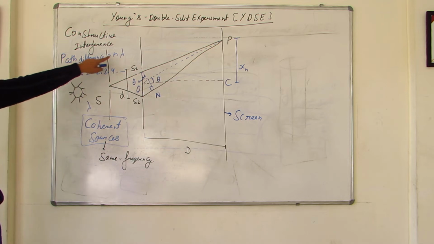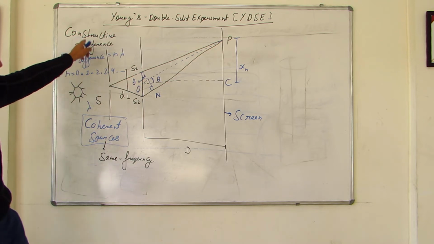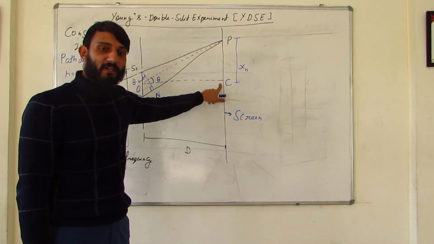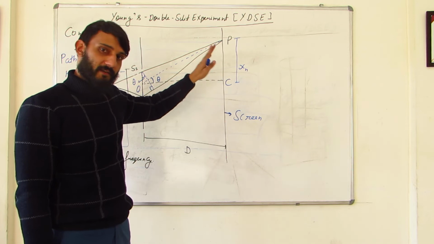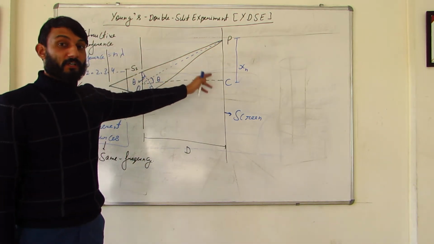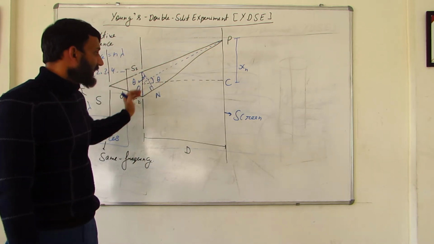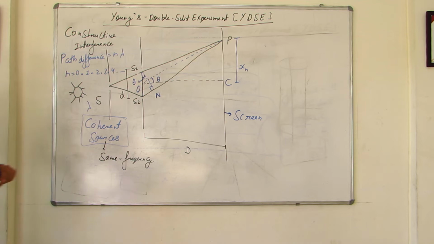Now if you put n equals 0, path difference is 0. If path difference is 0, what kind of interference will take place? Constructive interference. And if constructive interference takes place, the point C would be a bright point, right? So that is how this point C is a bright point, because there is no path difference between the waves coming from S1 and S2 and reaching there, right?